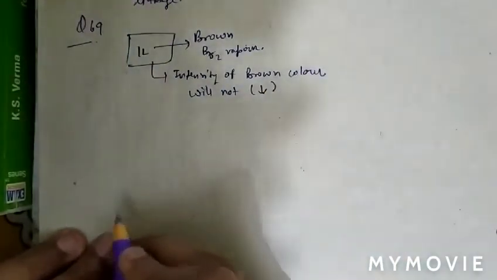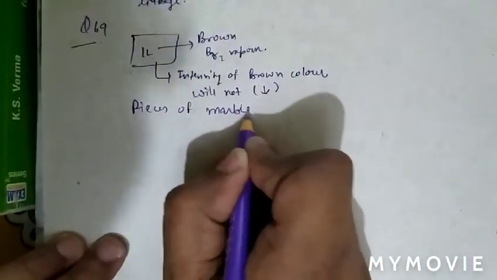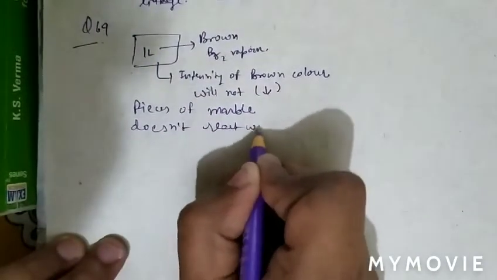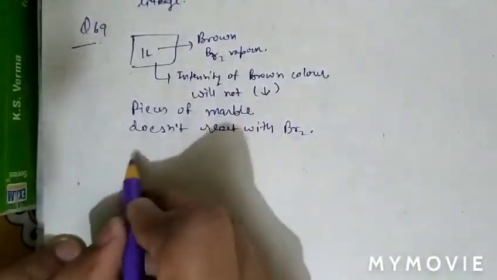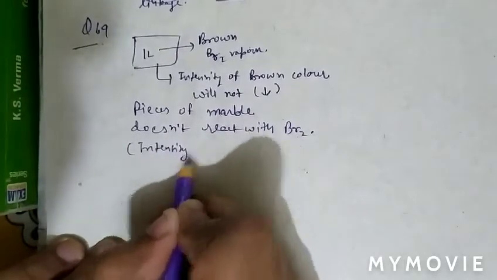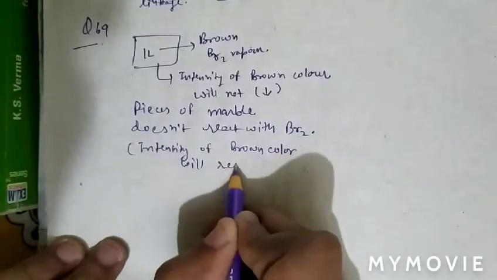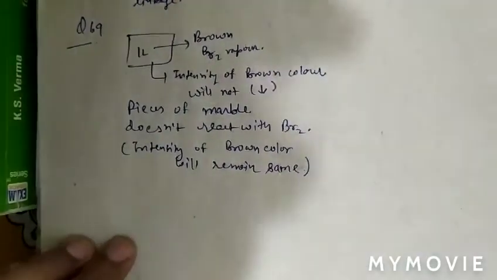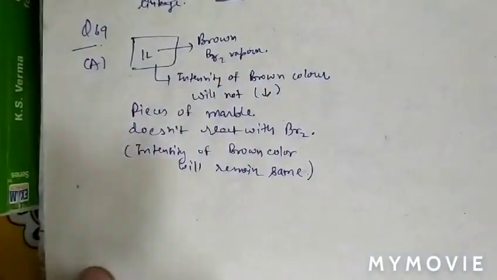By addition of pieces of marble, as we know that pieces of marble does not react with bromine. So the intensity of brown color of bromine will remain the same. So question number 69, option A is correct. We add pieces of marble to remain the same intensity of brown color.